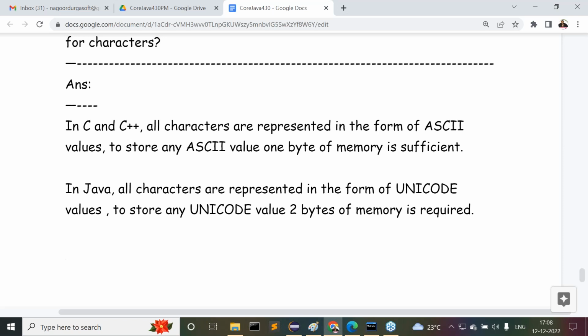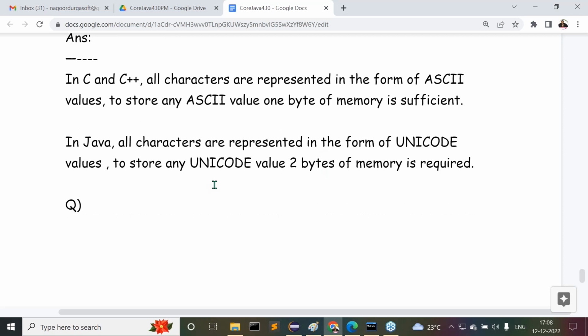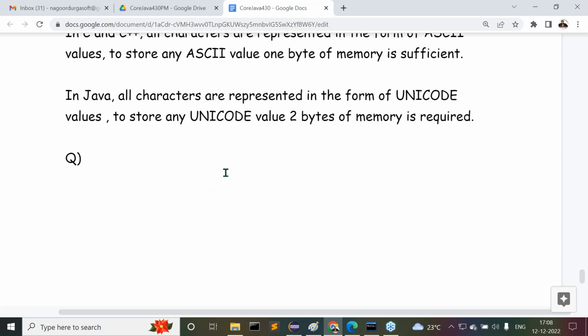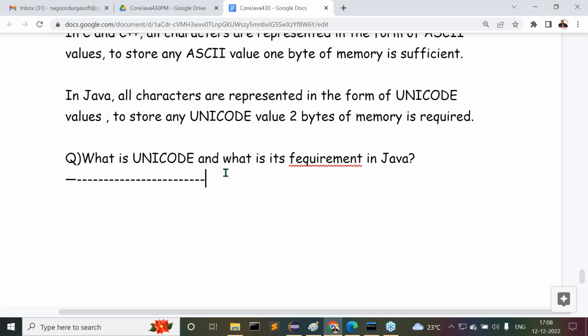All right, now this is the reason why 2 bytes of memory is required for characters in the case of Java. Then again, I have one more question. All of you observe carefully. My question is, what is Unicode and what is its requirement in Java?